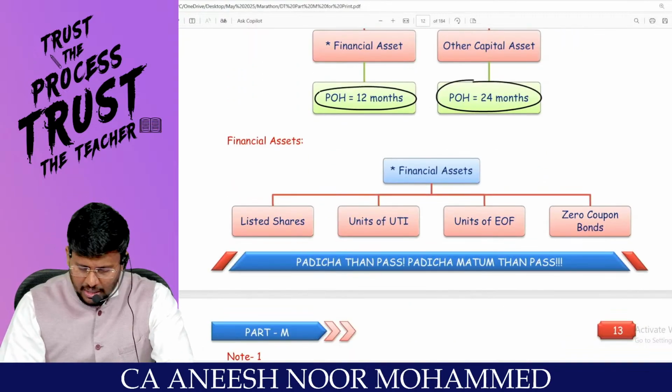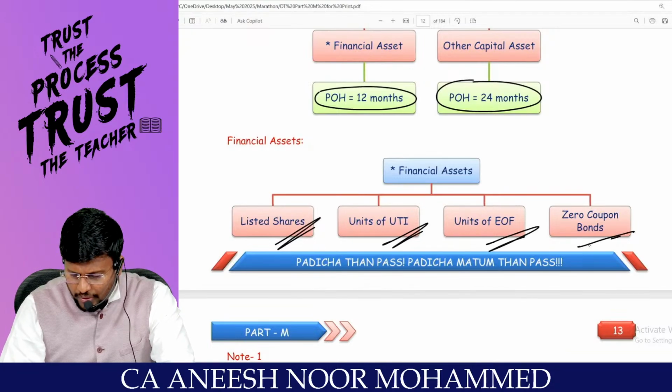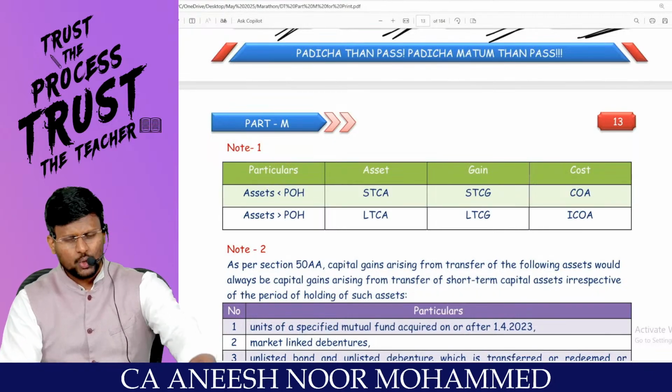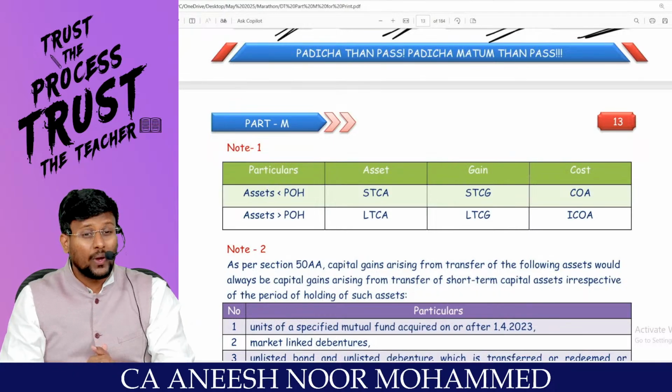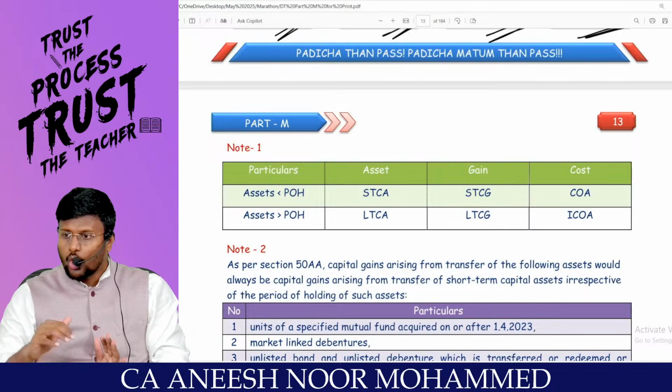Question arises. Listed shares are financial assets. Units of UTI, units of equity oriented fund and zero coupon bond. These are the financial assets. So in an exam question, my dear lovable students, what you first have to check is whether the transfer happened before the amendment date or after the amendment date.